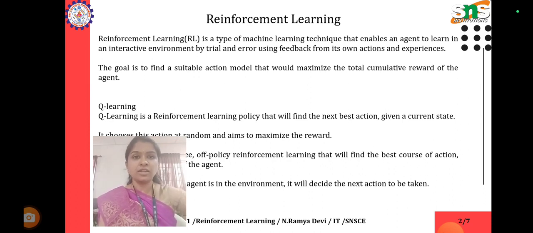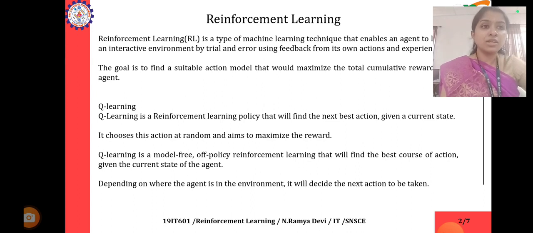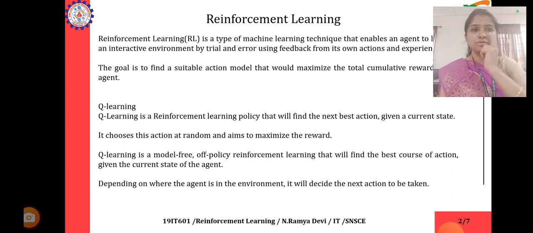So the first technique is Q learning. Q learning is a reinforcement learning policy that will find the next best action given a current state. It chooses this action at random and aims to maximize the reward. Q learning is a model-free, off-policy reinforcement learning method that will find the best course of action given the current state of the agent.